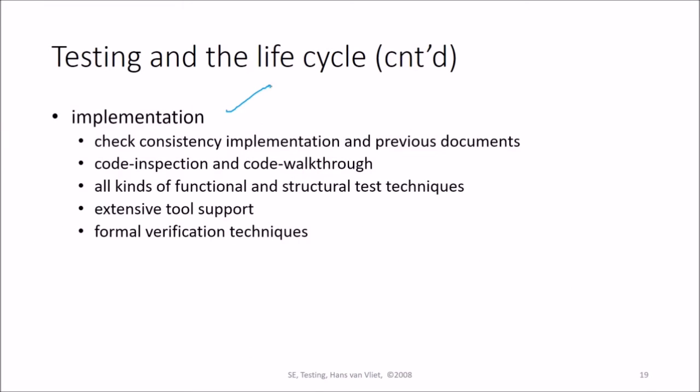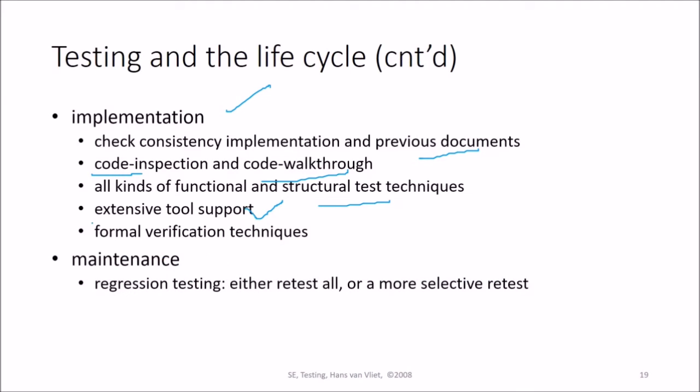So we come to implementation now. We check the consistency of the implementation with previous documents. Code inspection and code walkthrough is done. All kinds of functional and structural test techniques are employed, and extensive tool support is being employed. And also we have some formal verification techniques. Then comes the maintenance. We apply regression testing. So either we retest all or some selective retest.